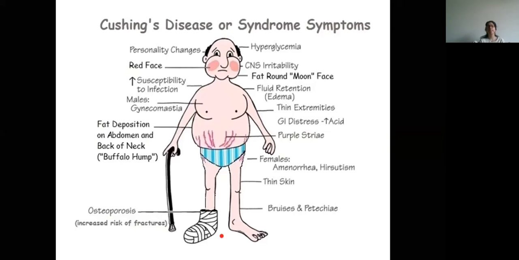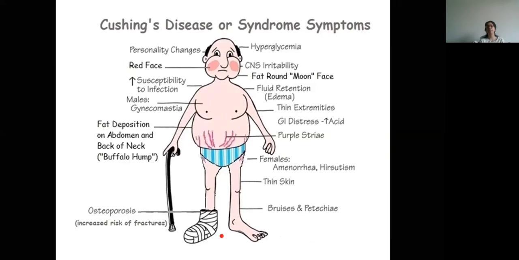Then extremities will become thin because it causes proteolysis, that is breakdown of proteins of the extremities. Then there is fat deposition on abdomen and back of the neck. So buffalo hump and truncal obesity, again because cortisol causes maldistribution of fat and it also causes increased amount of fatty acid synthesis.